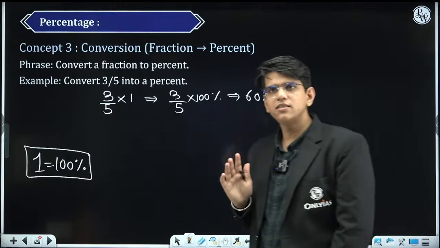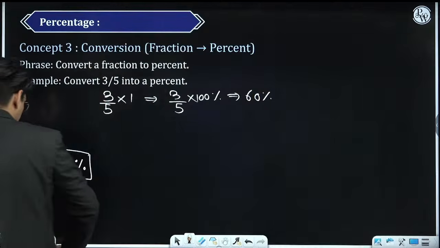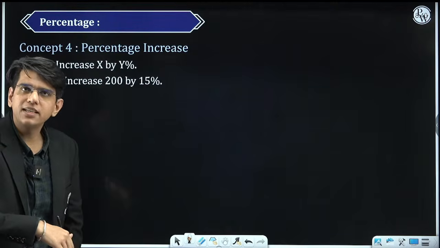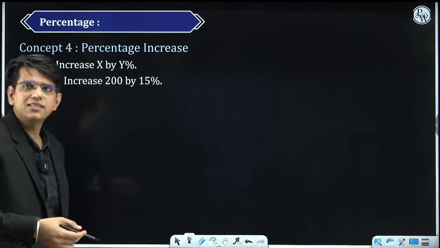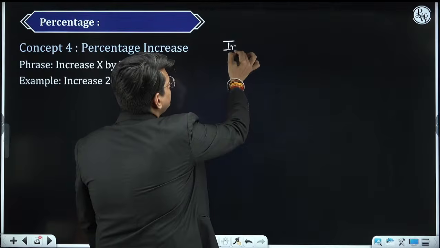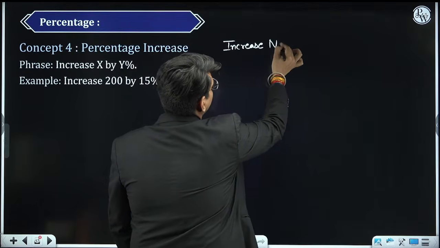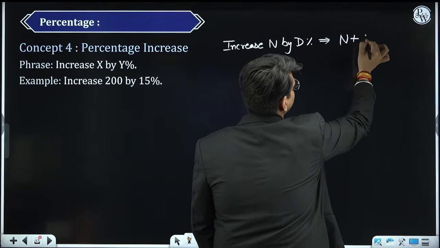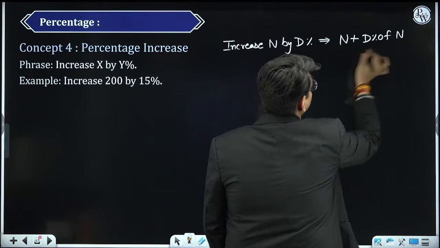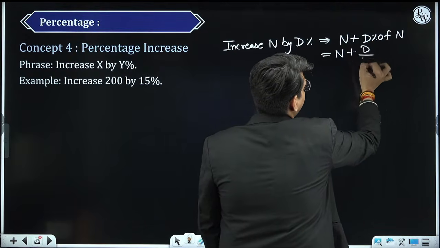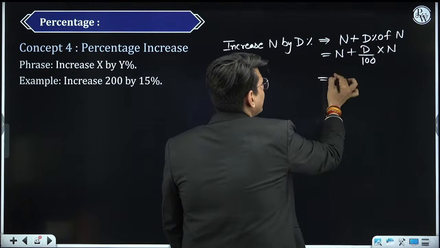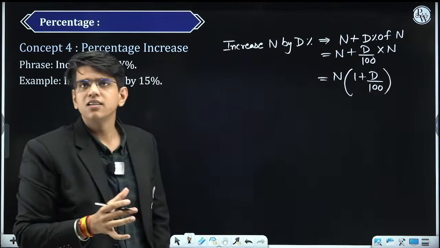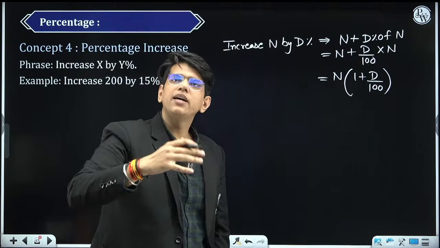There are a few more. Let me tell you, suppose this is given to you: increase 200 by 15%. What you need to do is increase n by d%. This is done like this: n plus d% of n, that is n plus d by 100 into n. When you take n common, it is n into 1 plus d by 100. This is the basic formula you need to know if you are trying to increase something.